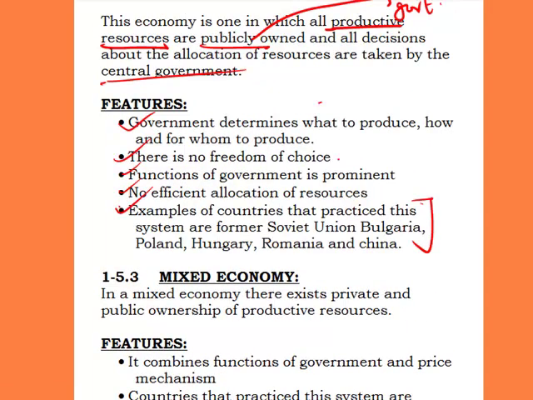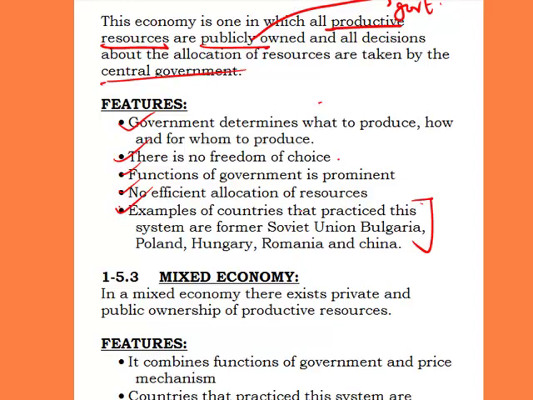Why? Because if you say a country is a capitalist system, which means there is high restriction of government intervention in economic activities, there is no way you won't see government intervening. It's just that the proportion or the effect of government will not be prominent. That's under capitalism. The other way around, under a socialist economic system, you can't say a country is purely socialist, I mean that there is no intervention of individuals in that economy. There will still be an element of individual intervention in an economy.